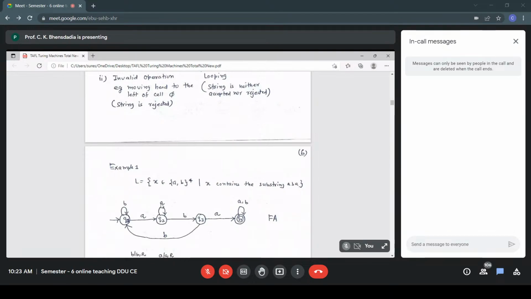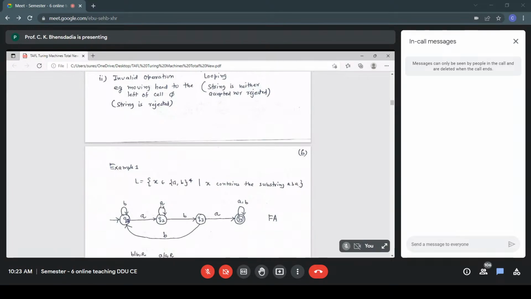So I'm searching for the pattern ABA. If my input string starts with B, then it is not part of the pattern ABA. So I skip those initial B's in the state Q1. Unless I get the first A, all initial B's are not important to me. I'm matching the pattern ABA, so I skip those B's in the state Q1.